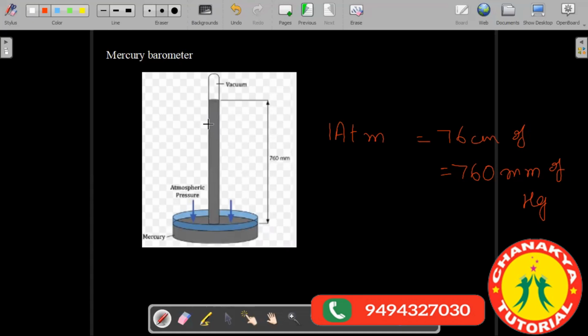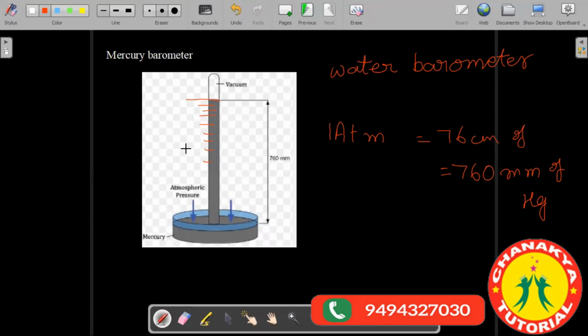Sir, can you give the example of a thermometer? A thermometer also has mercury in it. Yes, a thermometer also has mercury, but the working principles are different. Okay, sir. Here you can also use a water barometer. There will be a scale on the rod which will show you how high the mercury has risen up. Sir, can you please show a picture of a water barometer too? Yes, a water barometer.